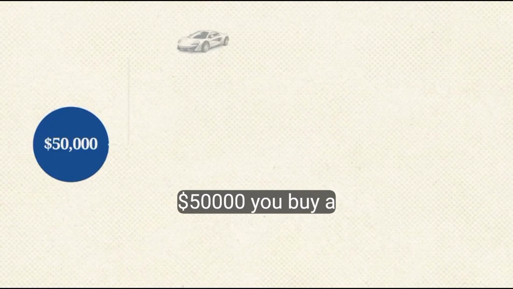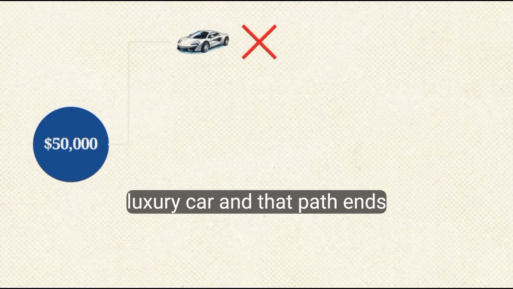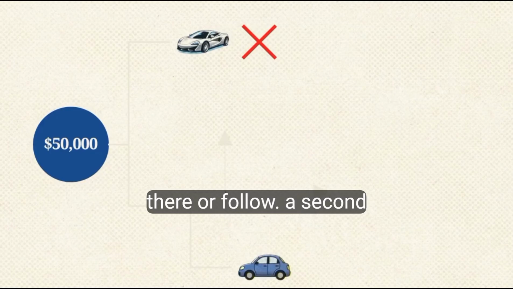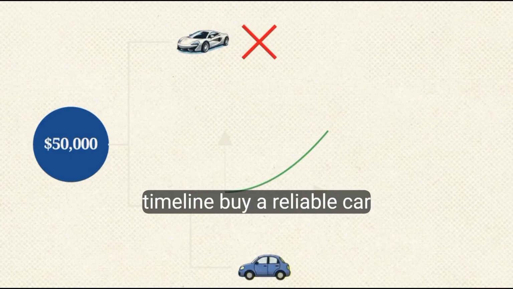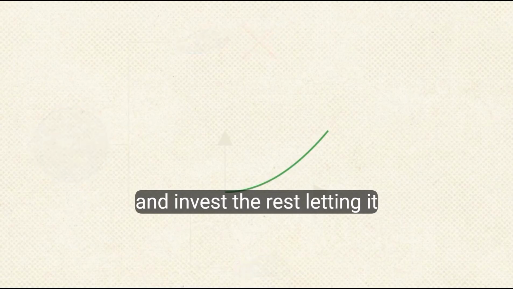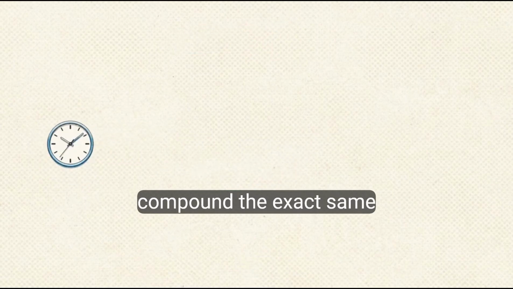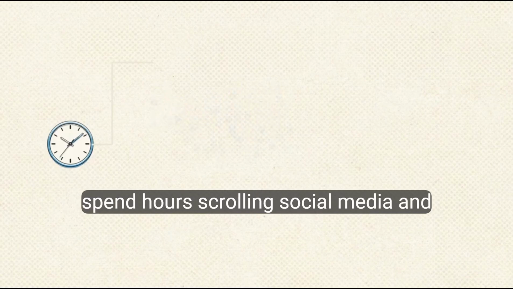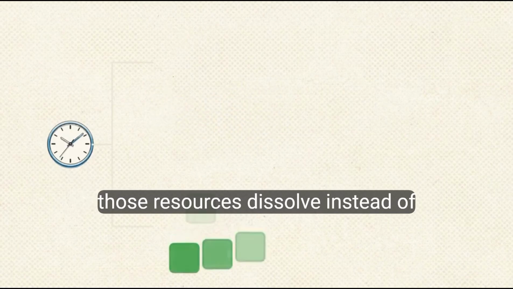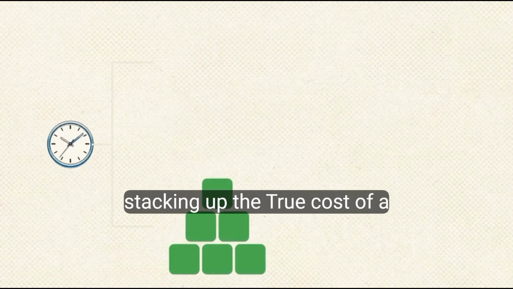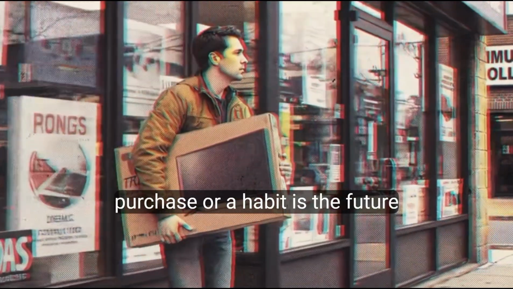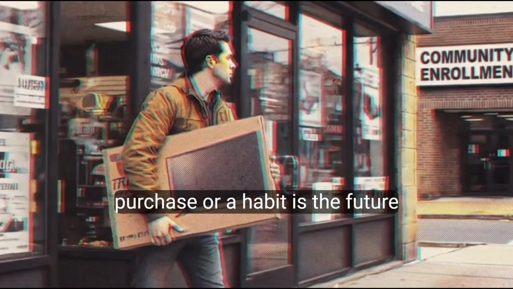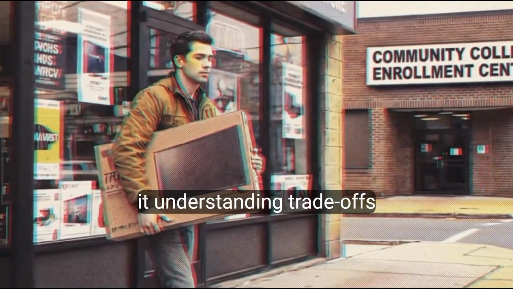You have $50,000. You buy a luxury car, and that path ends there. Or follow a second timeline. Buy a reliable car and invest the rest, letting it compound. The exact same mechanism applies to your time. Spend hours scrolling social media, and those resources dissolve instead of stacking up. The true cost of a purchase or a habit is the future opportunity you forfeited to get it.